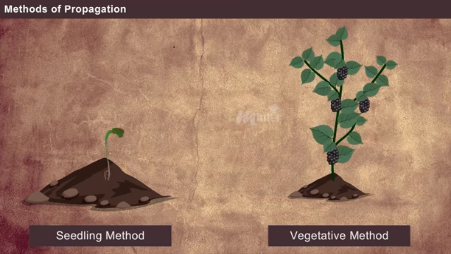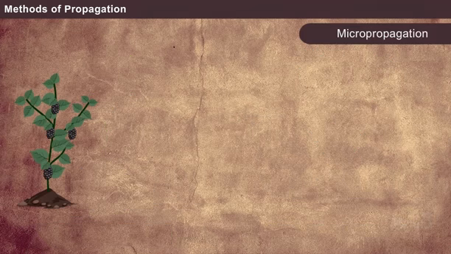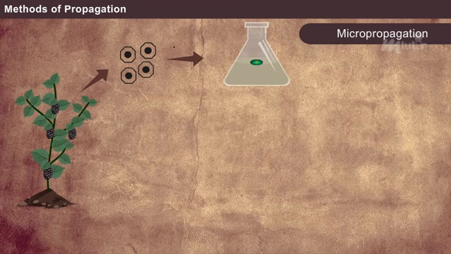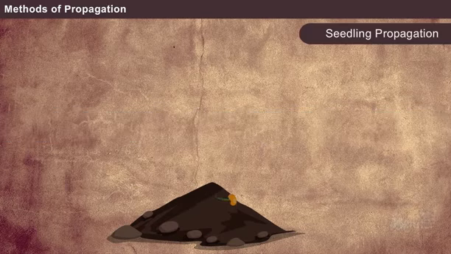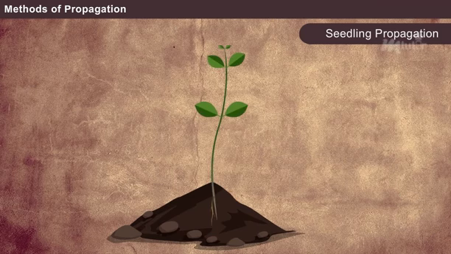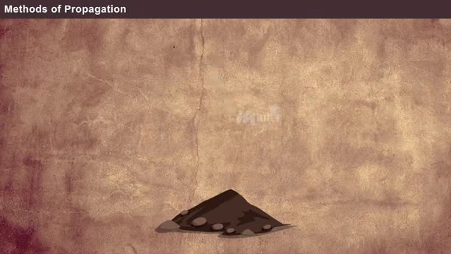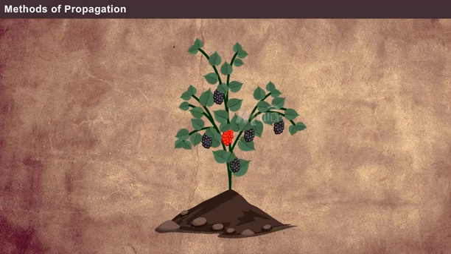The two common methods that are used for propagating mulberry plants are seedling and vegetative methods. The latest method of propagation, recently adapted from the advancement in the field of biotechnology, is known as micropropagation. Now, let us see about the seedling method of propagation. Seedling propagation is a method of cultivation of mulberry plants through seeds. Let us learn about the cultivation process of mulberry plants by seedling propagation.